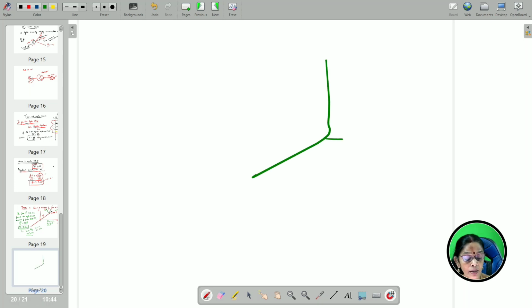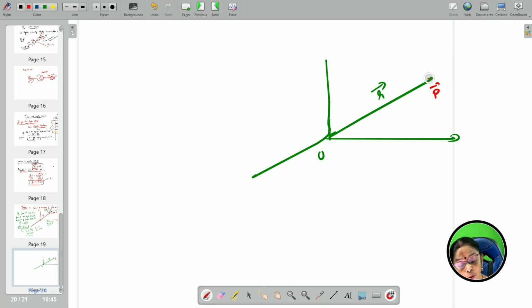Same way here, this is the origin, this is the r vector and this is point P. At point P only I am going to apply a force. How am I applying a force? Like this. Now extend this force and drop a perpendicular over here. After dropping the perpendicular, this is called the r sin theta component.